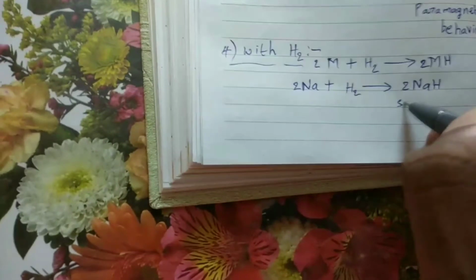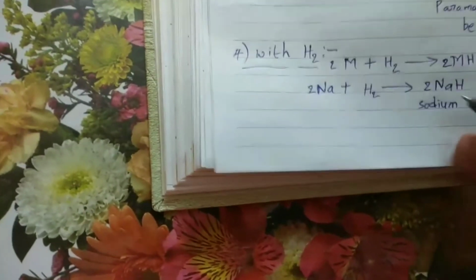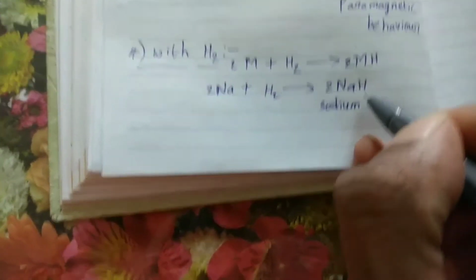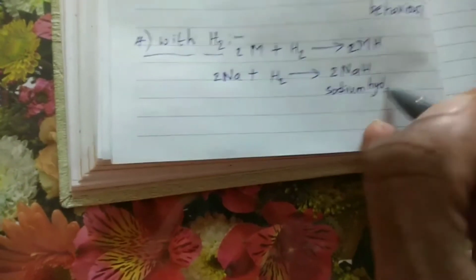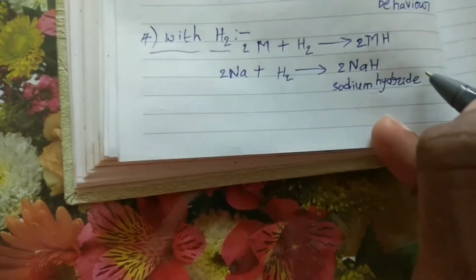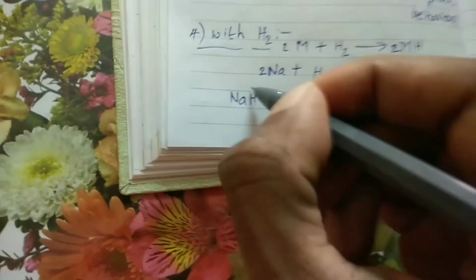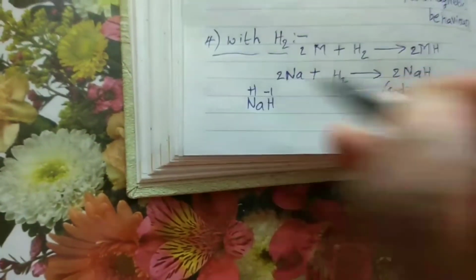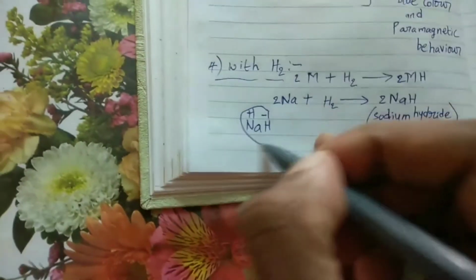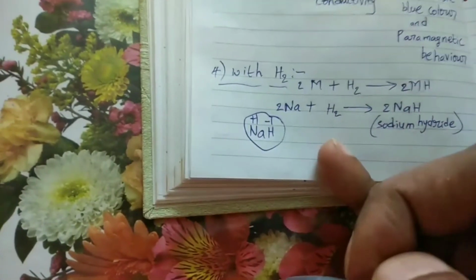This is sodium hydride. In this sodium hydride, oxidation state of hydrogen is -1, sodium +1. So this one. Next,